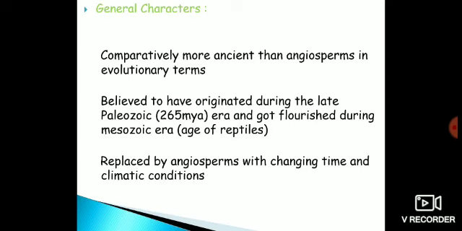Mesozoic era is also known as Age of Reptiles. In this era, the reptiles were dominant. That means when reptiles were dominant, the gymnosperms also flourished, and they were soon replaced by angiosperms when the climatic conditions changed. Since the gymnosperms were not so evolutionary advanced, they were not so well adapted to the climatic conditions. When the climatic conditions changed, they were replaced by angiosperms, which is regarded as the most evolutionary advanced group of plants.